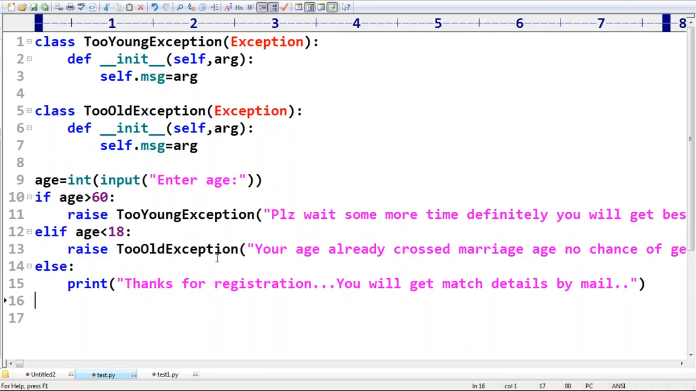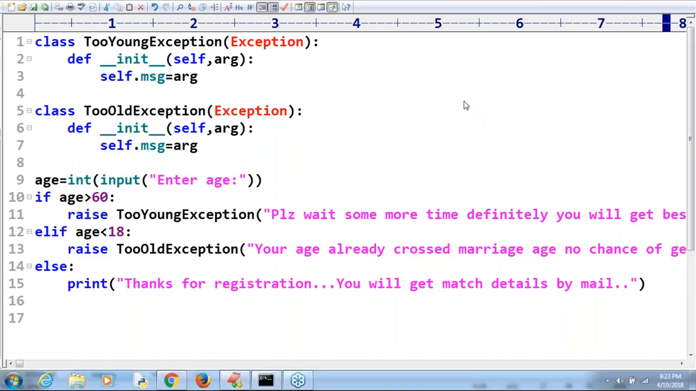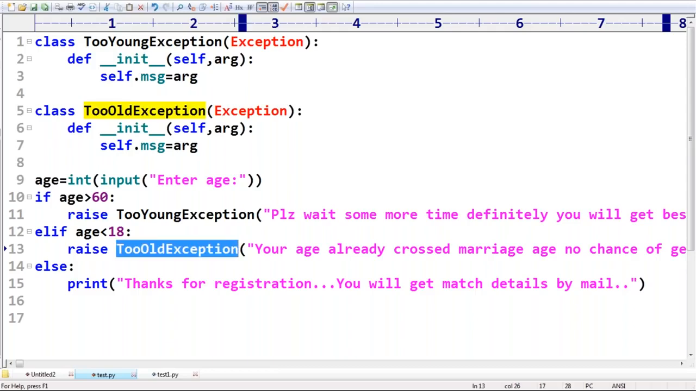Some people are asking, sir, why did you reverse young and old in TooYoungException? Just for funny purpose, man. Beyond that, nothing. Actually, here TooOldException, here TooYoungException we have to get.